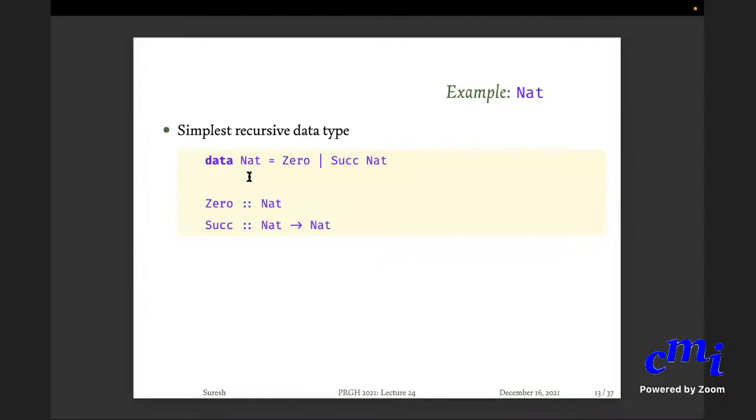This is the simplest recursive data type. So data Nat. You can have one constructor Zero, which stands for 0, of course, and then you can have Succ of a Nat, because a natural number is either 0 or a successor of something. So here you will see that Zero is a value constructor of type Nat. Succ is a value constructor of type Nat arrow Nat. Is it clear, Milan? Yes, sir.